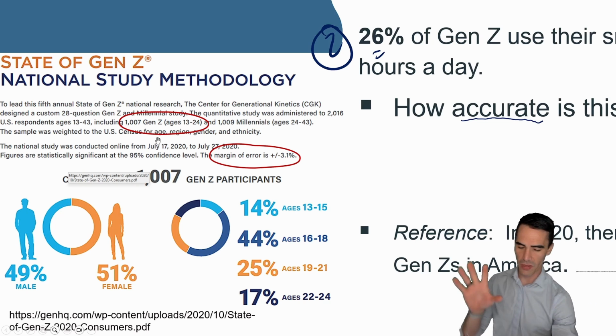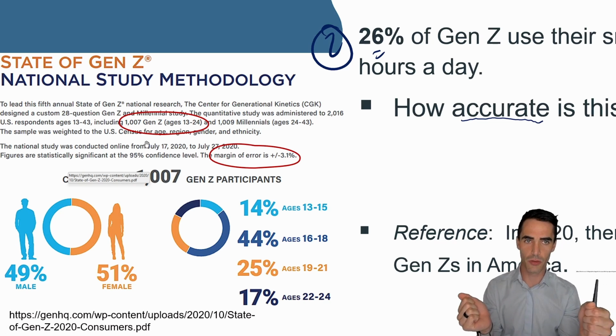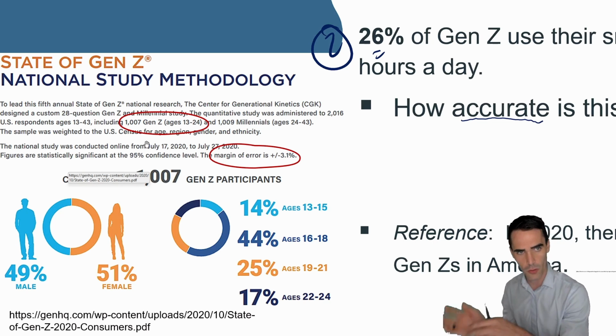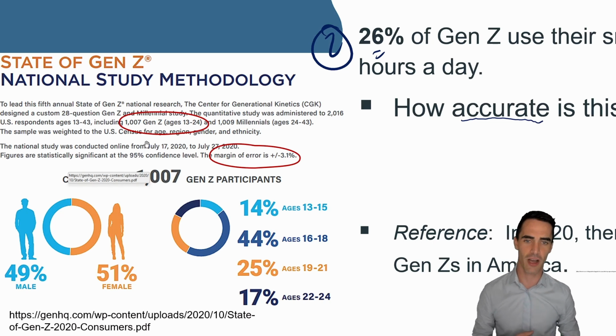Shocking that somehow we can take that information just based off 1,000 and pull it onto, well, I think in 2020 there were roughly 65 million Gen Z users. The question is, how can I take such a small group and apply it to such a big group? Well, there's some math, some normal distribution that we'll talk about.